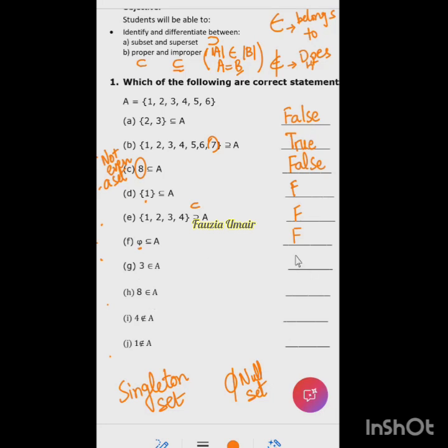So this is true because 3 is present in set A, right? So now 8 belongs to A. 8 is not in A, so this will be false. Next part is 4 does not belong to A, so this is also false because 4 belongs to A, right? And the last one is 1 does not belong to A. This is also false because 1 belongs to A. 1 is there in A. Right? So that's it. We will do the rest in the next class tomorrow, inshallah.